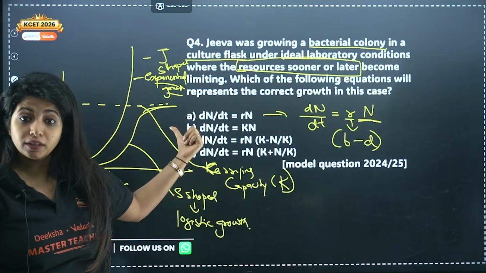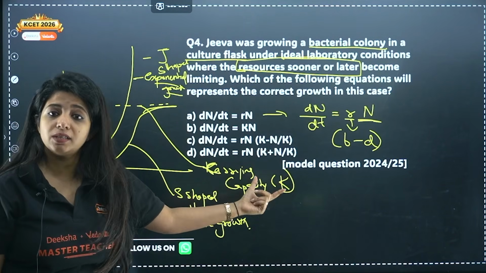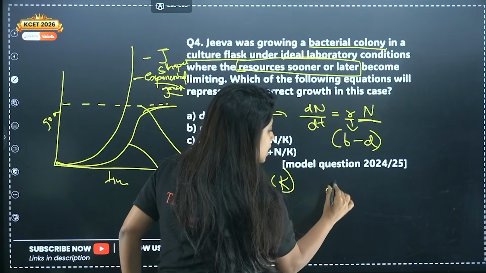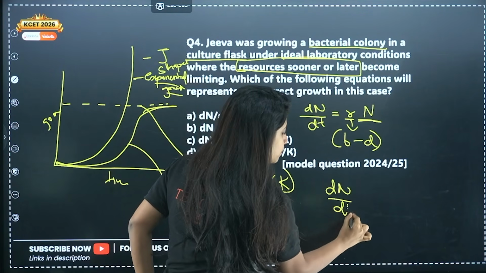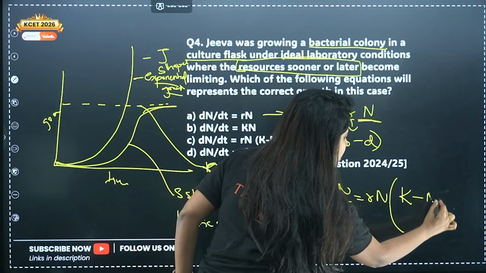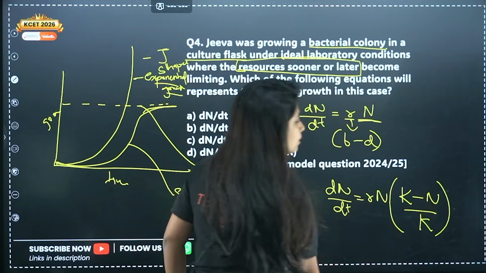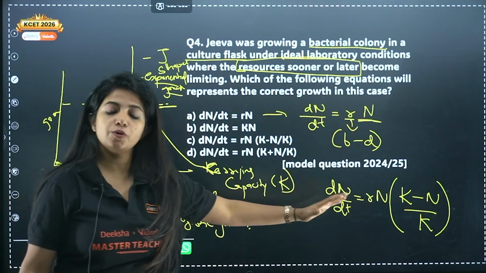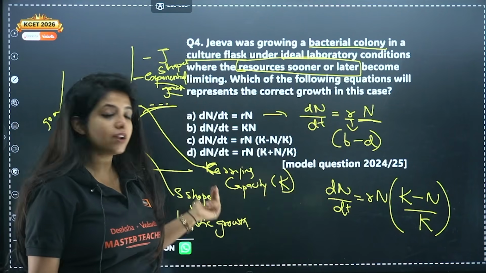Now I am going to make some changes. In logistic growth, I have to consider carrying capacity as well. So the equation remains the same, I just have to add (K minus N) divided by K. This is going to be the new equation for logistic growth.